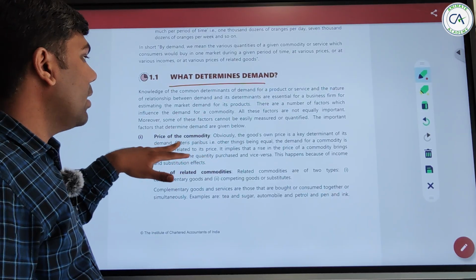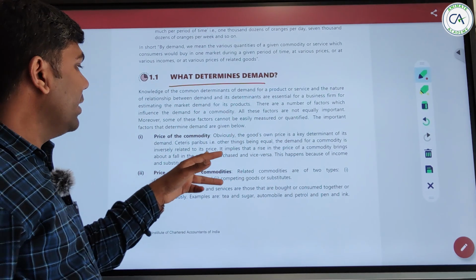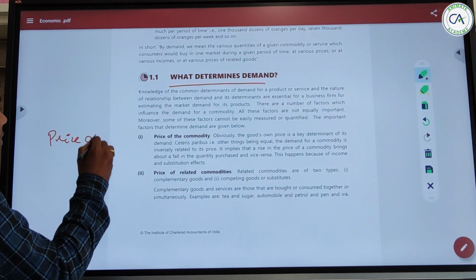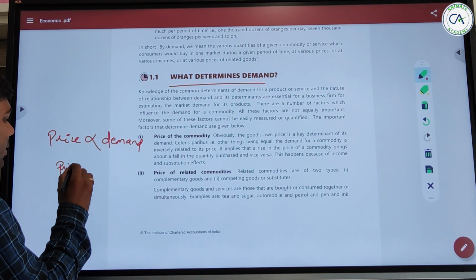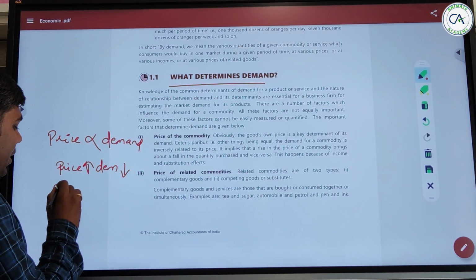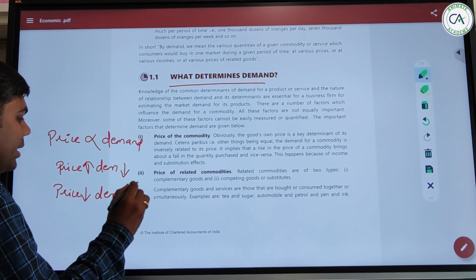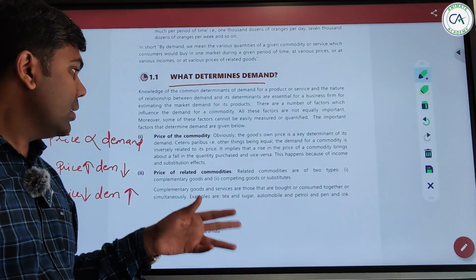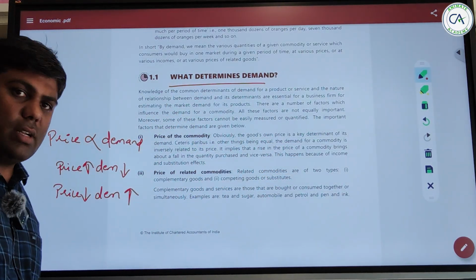Ceteris paribus, meaning other things being equal, the demand for a commodity is inversely related to its price. Price is inversely related to demand. That means if price increases, demand decreases, and when price decreases, demand increases, right? So it implies that a rise in price of a commodity brings about a fall in the quantity purchased and vice versa. This happens because of income and substitution effects, right?